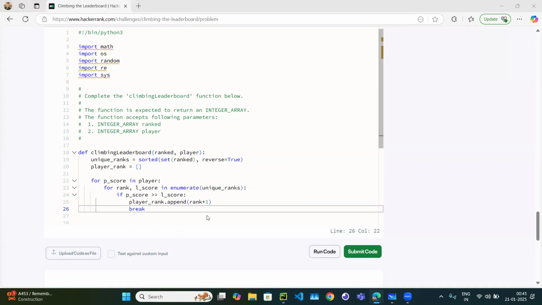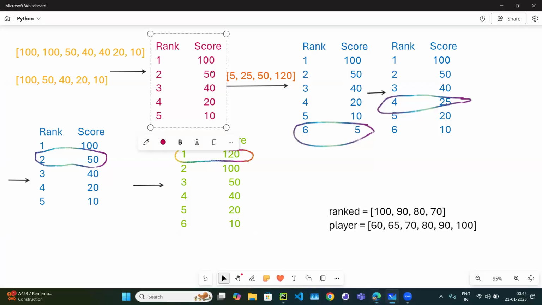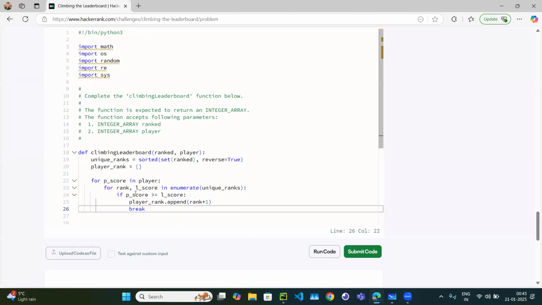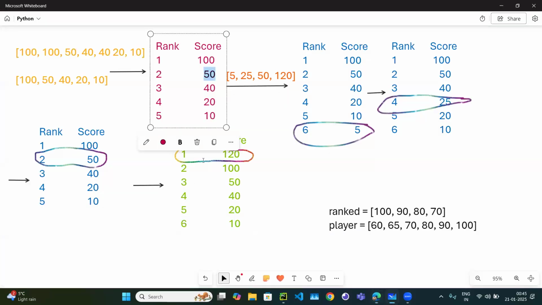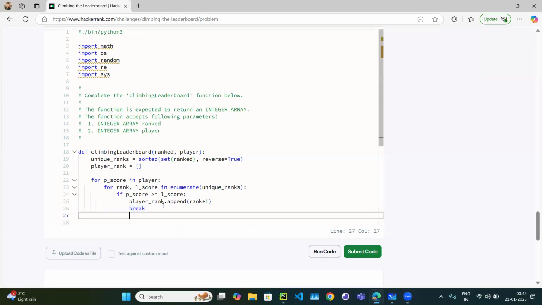Right, because once you find the position for 5, so let's suppose we are going to check for 50. So you check for 100, you check for 50. Once you know the position, why should I check for 40, 20, 10? Why should I run this loop till the end? I can just break the loop as soon as I find my rank. Right, because the aim is to find the rank. All right, so that's done.